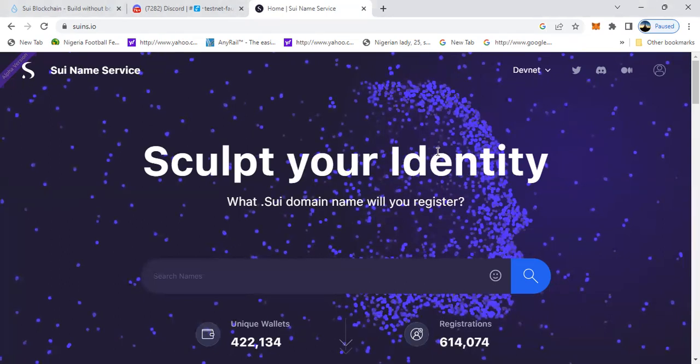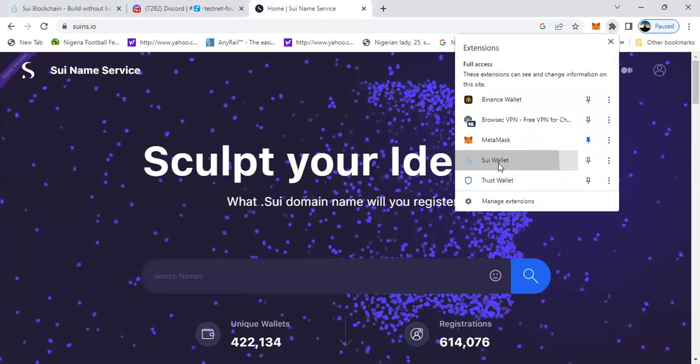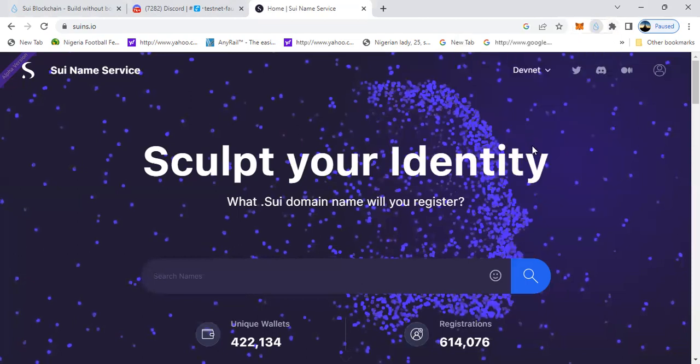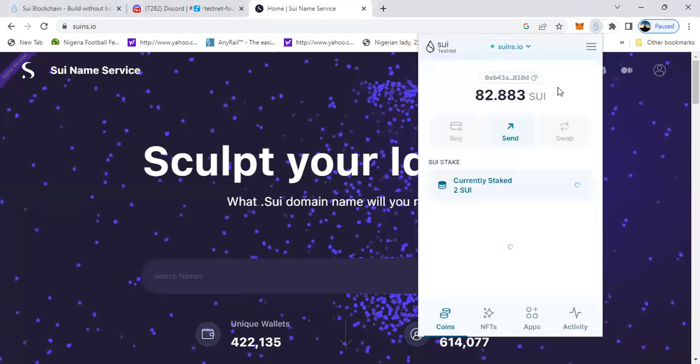And you need to have some SUI token in your wallet. Once you have successfully downloaded the browser extension, you log in and continue to claim the testnet tokens.